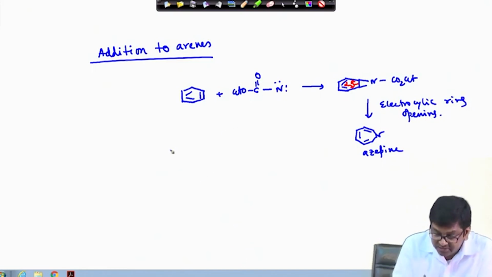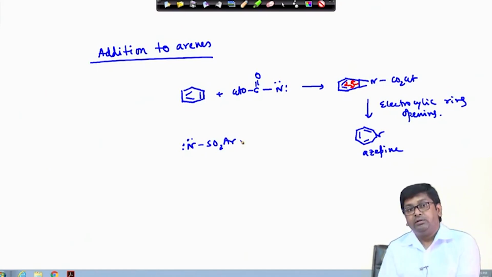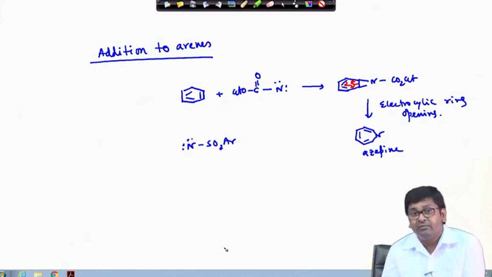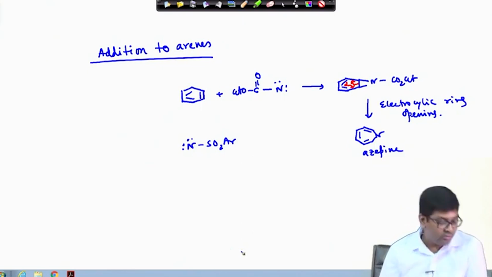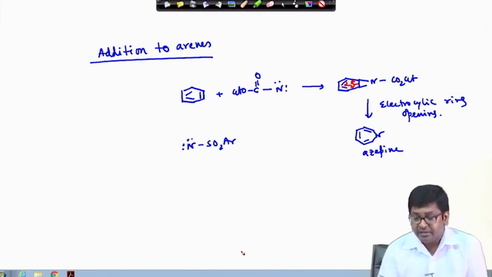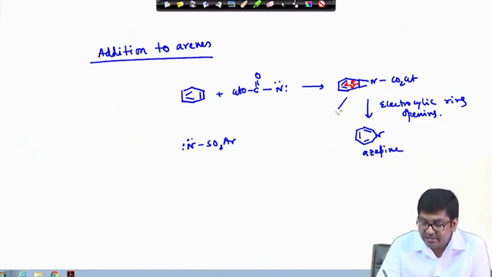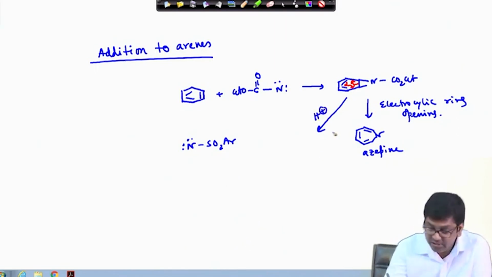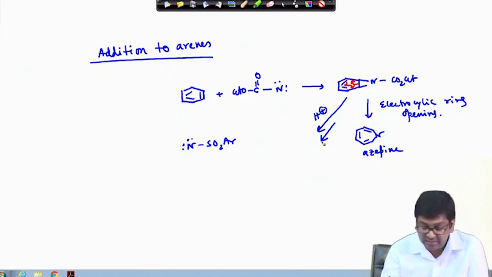But when this nitrene is associated with an aryl sulfonyl group, then it has been found that not only this type of aziridination is forming, rather in similar way like here it has formed, in this one, if in presence of acid, what happens actually is that in presence of acids this will give the corresponding aniline derivative.